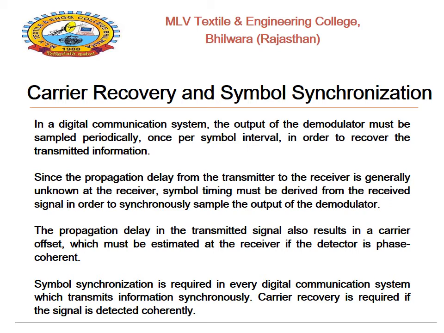The propagation delay in the transmitted signal also results in a carrier offset, which must be estimated at the receiver if the detector is phase coherent. Symbol synchronization is required in every digital communication system which transmits information synchronously. Carrier recovery is required if the signal is detected coherently.